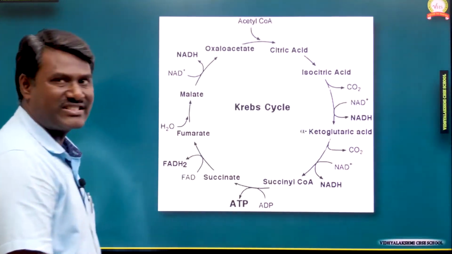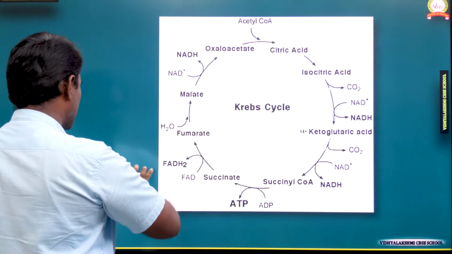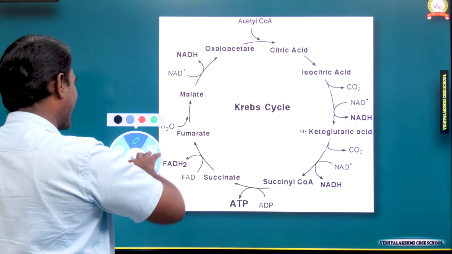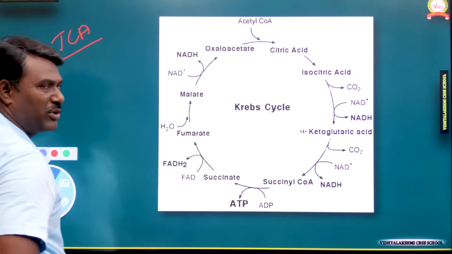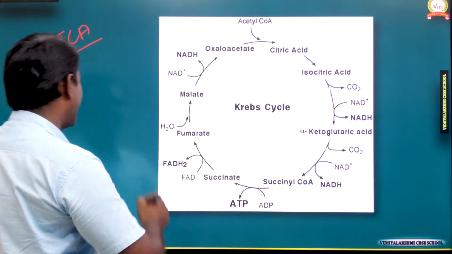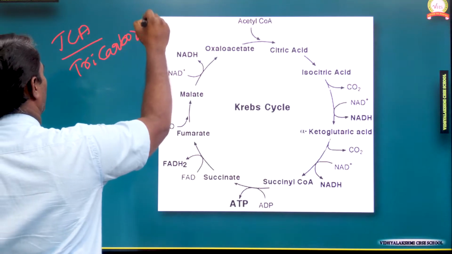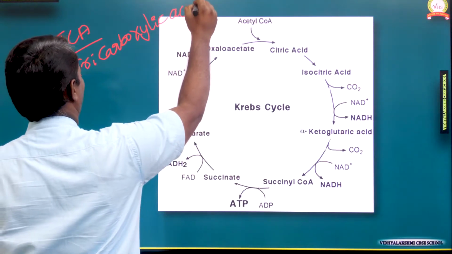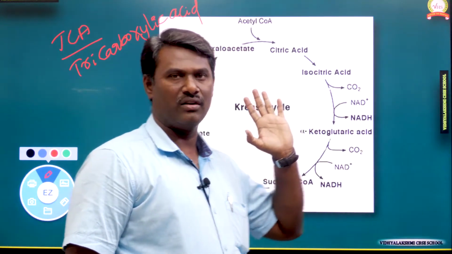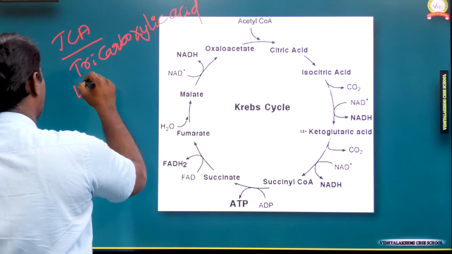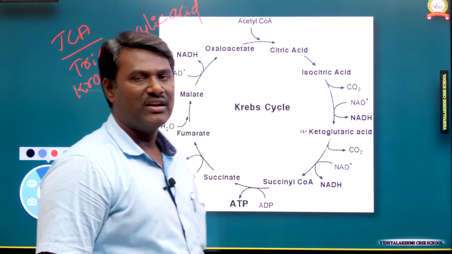Yes, second stage. Second stage we have already discussed earlier. We can call it the TCA cycle. The second stage of aerobic respiration is called the TCA cycle. TCA stands for tricarboxylic acid, so it is the tricarboxylic acid cycle. This TCA cycle we can also call the Krebs cycle.